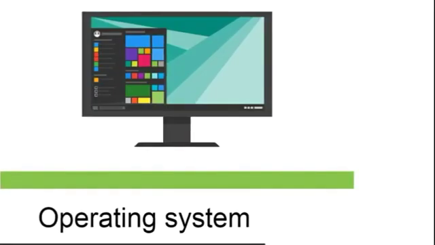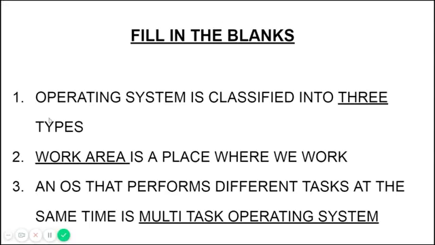First exercise is fill in the blanks. From this slide we are going to learn our book back exercises. Operating system is classified into dash types. Classified means how many types are there. I told you there are three types: single user, multi-user, multitasking. So three types are there.